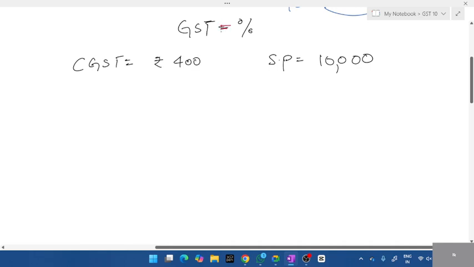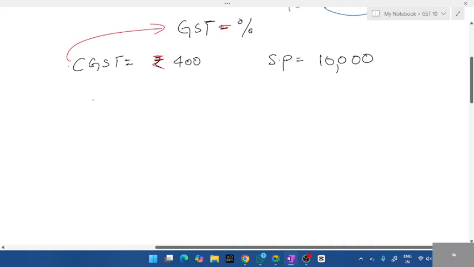How will you all calculate this, students? Don't try it. First tell me the steps. How will you all try this? CGST is given. Let me know. Can you unmute and reply? Joanna, Maria. So if CGST is given, is it GST or half of GST? What is CGST?